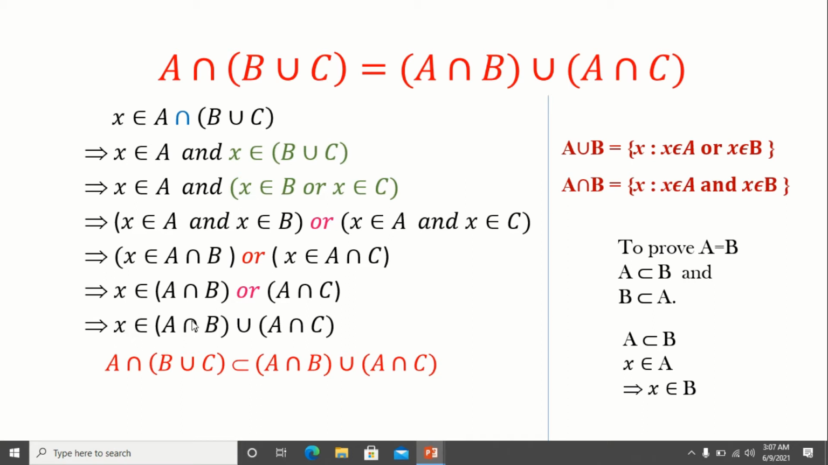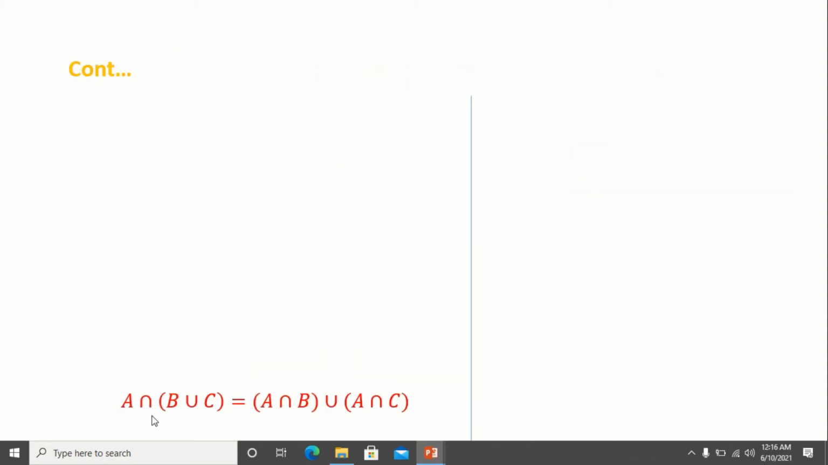So X belongs to A intersection B union A intersection C. See, first we had taken X belongs to A intersection (B union C), and now we got X belongs to (A intersection B) union (A intersection C). So thus we can conclude A intersection (B union C) is a subset of (A intersection B) union (A intersection C). Prove the distributive law: A intersection (B union C) is equal to (A intersection B) union (A intersection C).